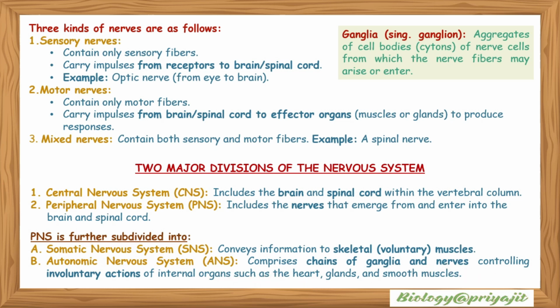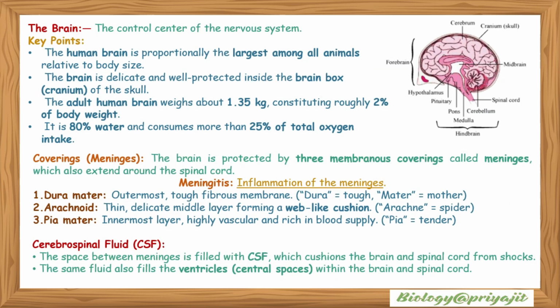glands, and smooth muscles. The brain. This is the control center of the nervous system. Key points: the human brain is proportionally the largest among all animals relative to body size. The brain is delicate and well protected inside the brain box, or cranium, of the skull. The adult human brain weighs about 1.35 kg, constituting roughly 2% of body weight. It is 80% water and consumes more than 25% of the total oxygen intake.